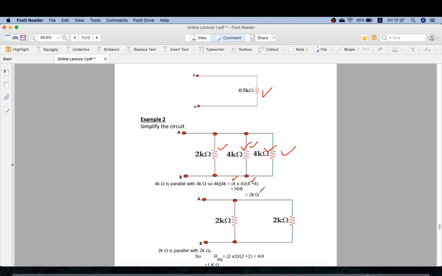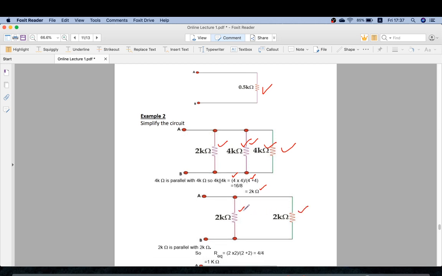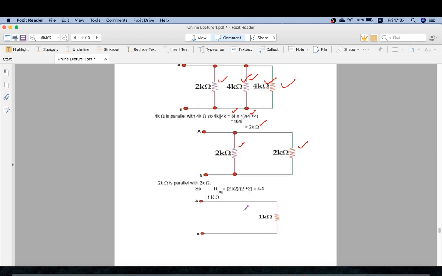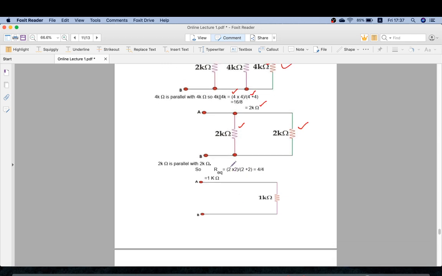So the answer will be 2 kilo ohm. So 2 kilo ohm and 2 kilo ohm, two resistances are left, and these both are in parallel. So we will apply the same formula, 2 into 2 divided by 2 plus 2, that is 4 by 4 is equal to 1 kilo ohm. So the final simplified circuit only has one resistance, that is of 1 kilo ohm.